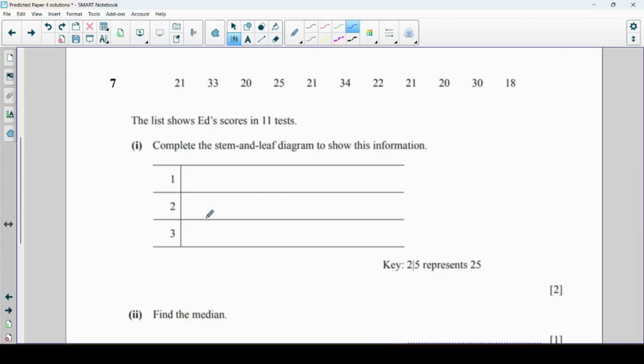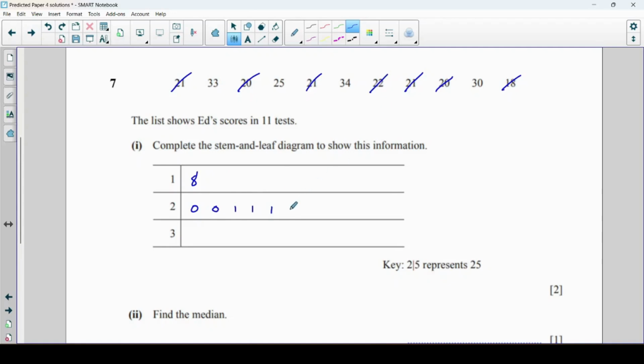Next is a stem and leaf diagram where it's mostly drawn for us, including the key. So we're going to start with any numbers that begin with a 1. There we go, we've got 18. Next, numbers that begin with a 2. Okay, well, I can see two 20s, so let's fill those in first. Then I can see three 21s. So 1, 1, 1. Now these numbers need to be evenly spaced, remember, because it's supposed to look a little bit like a bar chart when we look at it side on.